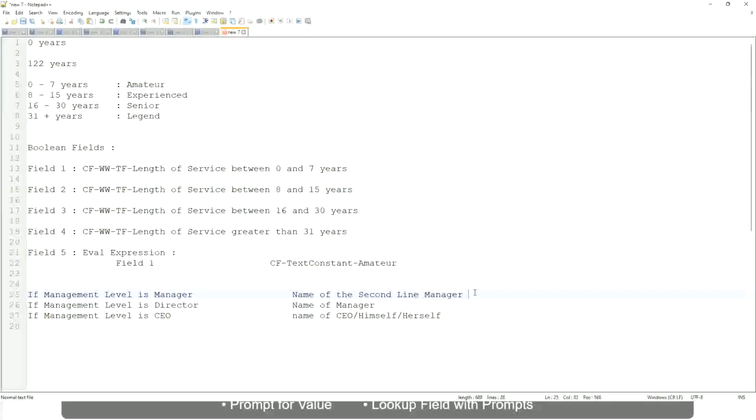Manager's manager, level 02, etc. These are available fields. So you have to select those and not hard code something like amateur, senior, or legend. So in this case, evaluate expression is a better fit.